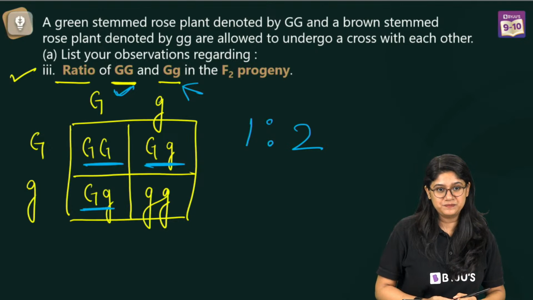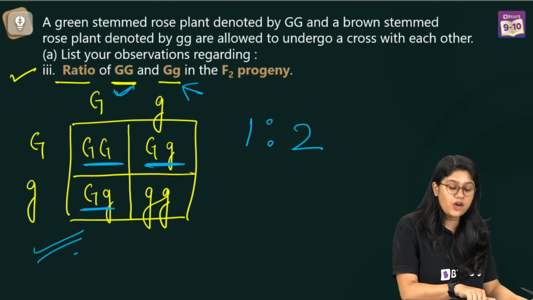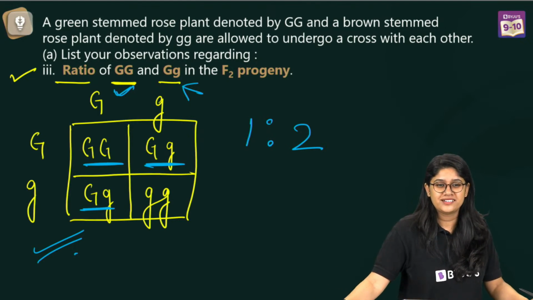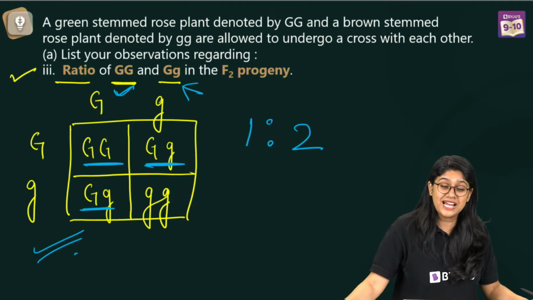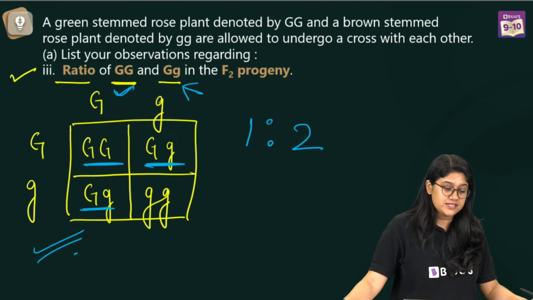So this is how you can make the Punnett square. It's super easy.